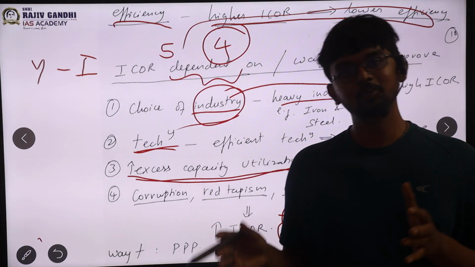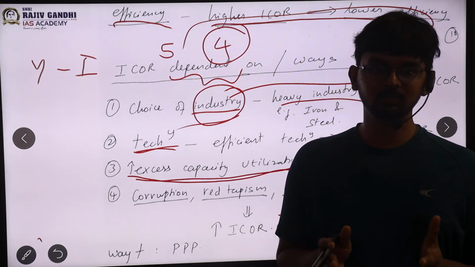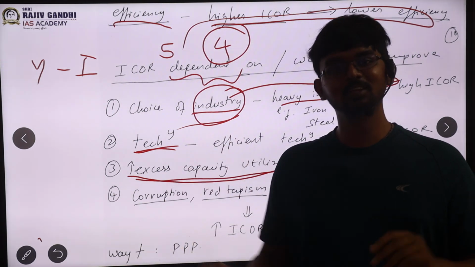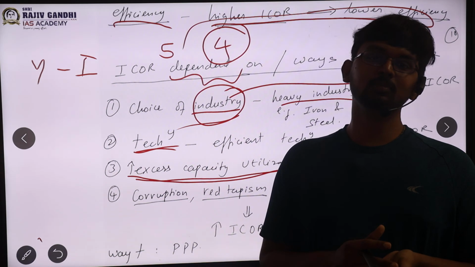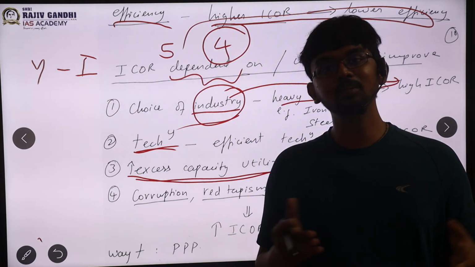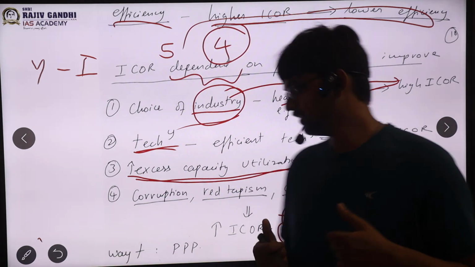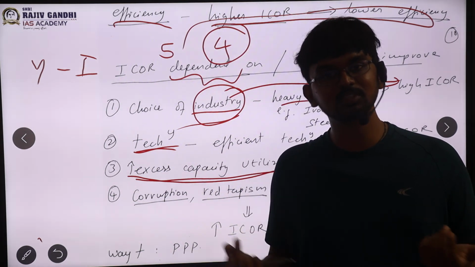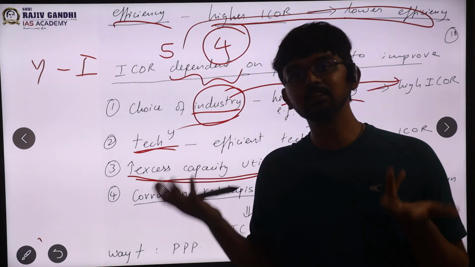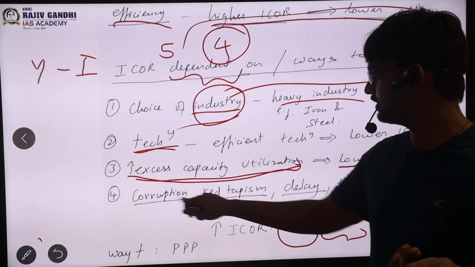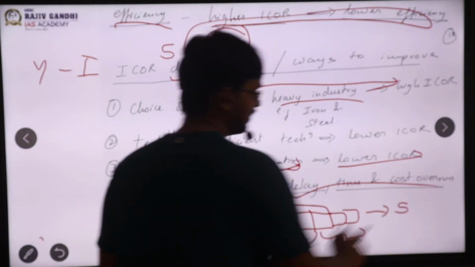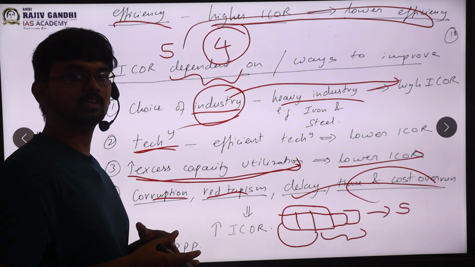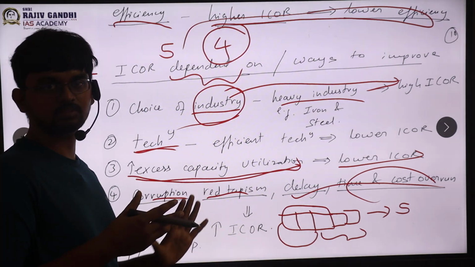The last part, we all know this thing. Any highway project, roadway project, or flyover project will start at one time and quote one cost. Then the government will change, and for 5 years that project will lie idle. When the next government comes to start the project, there will be a very big cost hike and overrun because of the delay. If such delays happen, eventually ICAR will increase because efficiency is decreasing and inefficiency is increasing, sir. Corruption, red tapeism and delay all lead to time and cost overruns, eventually increasing the ICAR. So these are all factors on which ICAR depends.